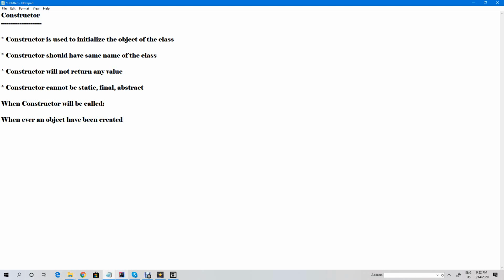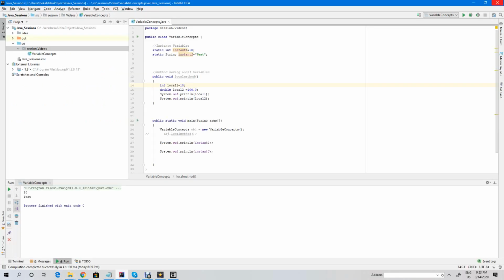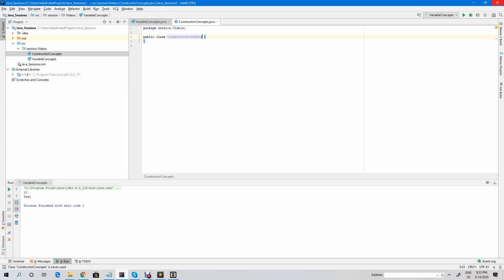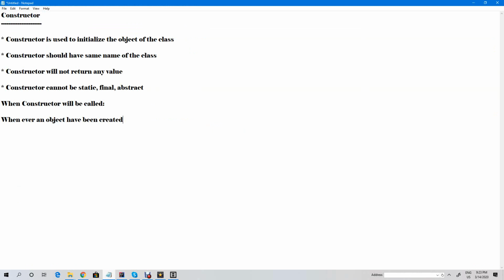Let's see an example of what the purpose of a constructor is. I am creating a class file, say ConstructorConcepts. And there are two types of constructor.